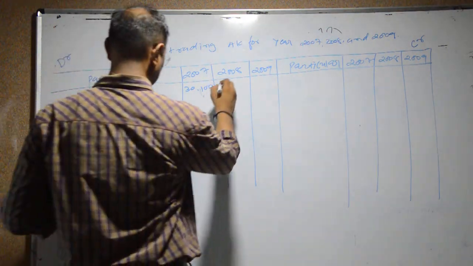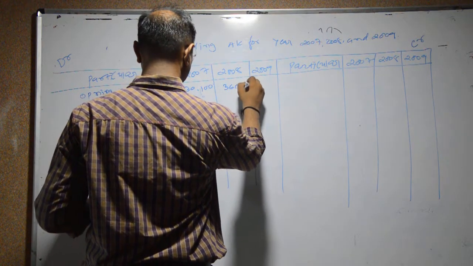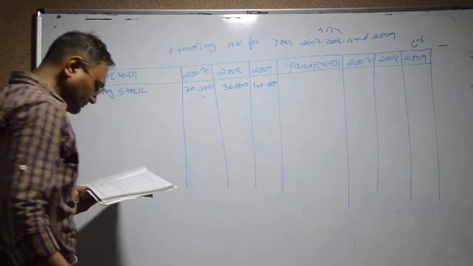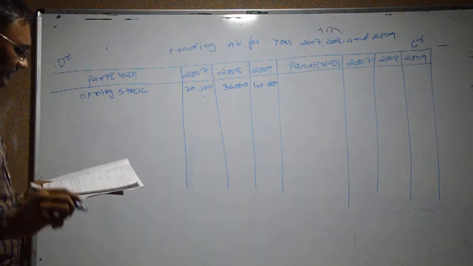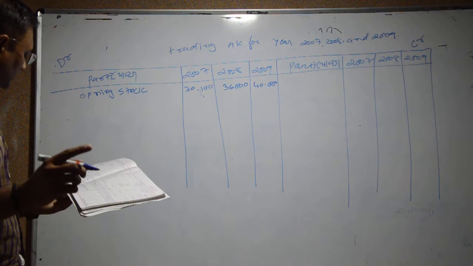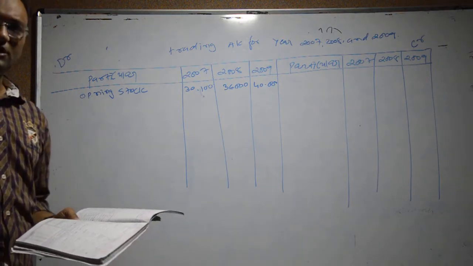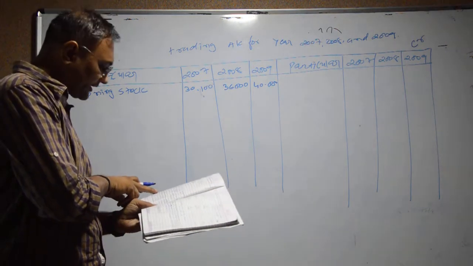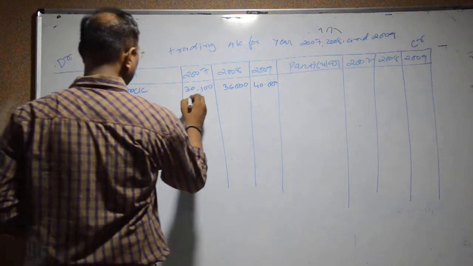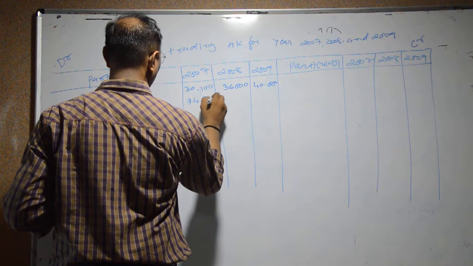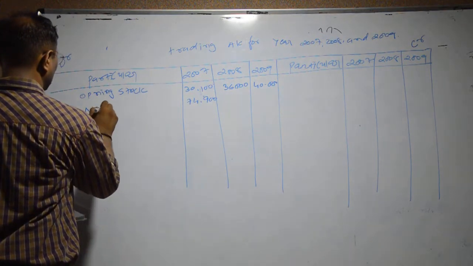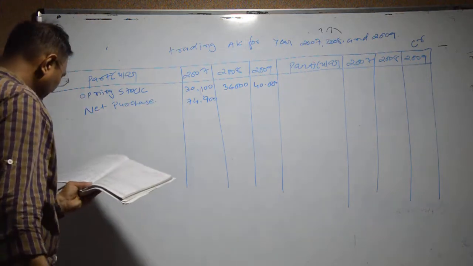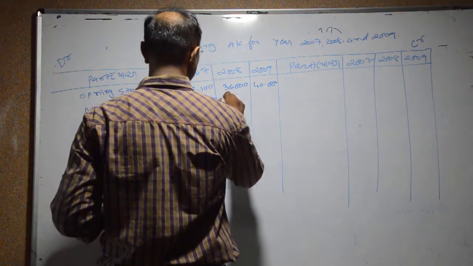Next 36,000 and 40,000. Same way, after that, net purchase. The amount of net purchase is considered as it is in the particular trading account: 74,900, next 80,000, 81,000.